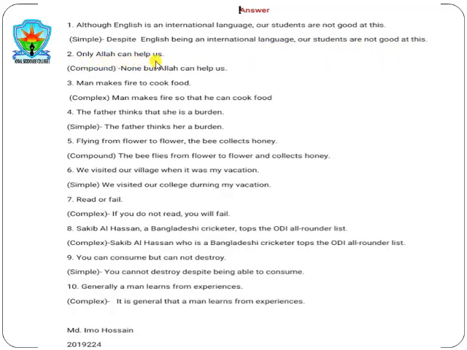Question number 2: only Allah can help us. It is said to make compound. Students, in all compound sentences a coordinate conjunction is required. So you make it negative: only man can help, only Allah can help us. If you make it negative, the sentence would be: none but Allah can help us. And if you make it negative, you see there comes a "but", as the sentence stands compound: none but Allah can help us.